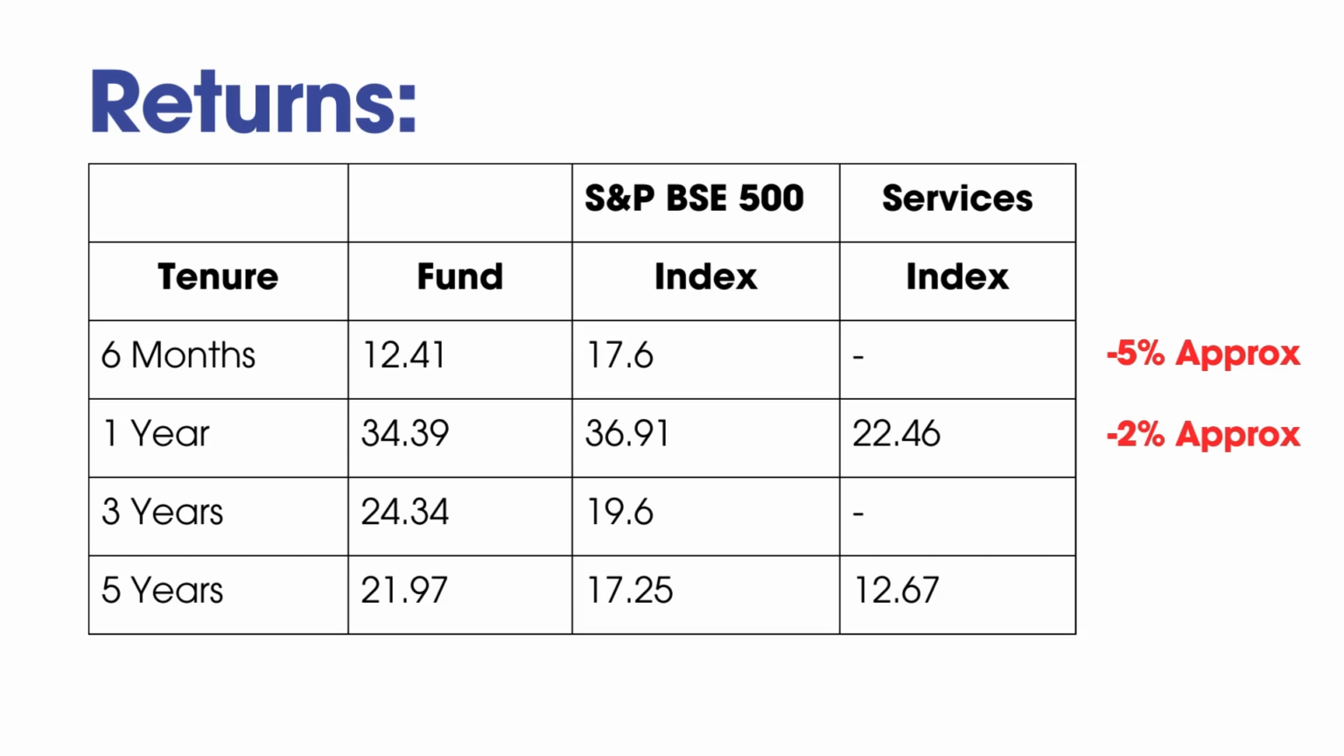And coming to the 3 year period, the fund has beaten the benchmark with 5% alpha. So here 19.6% is the return given by the index, that is S&P BSE 500, where the fund has given 24.34%. Over a 5 year period also, the fund has beaten its benchmark, with 21.97% as the fund return, while the index has given 17.25%. So the fund has given 21.97% CAGR for the 5 year period. So friends, here also we have around 4% alpha.